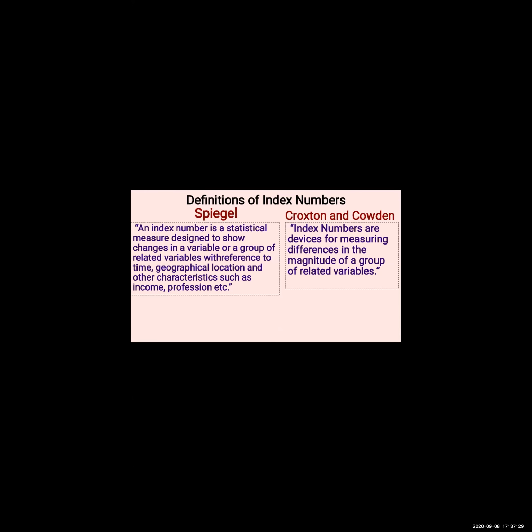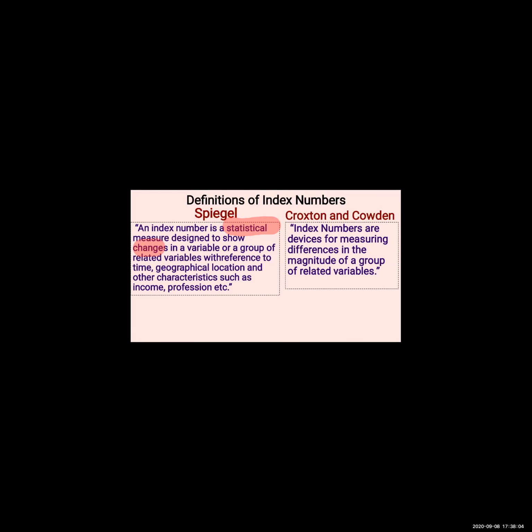Spiegel says, an index number is a statistical measure designed to show changes in a variable or a group of variables. A variable means what? Wheat, cloth, one variable. Population, inflation, one variable. Or a group of variables means what? Wheat, rice, jowar, bajra, sugar. Okay, with reference to time.